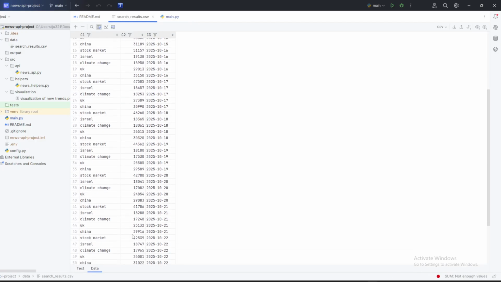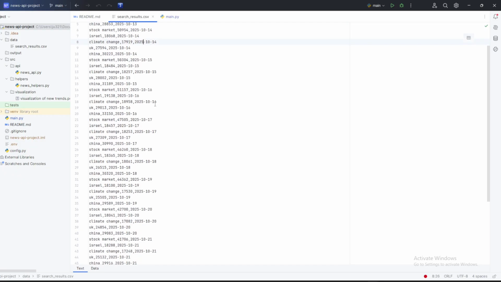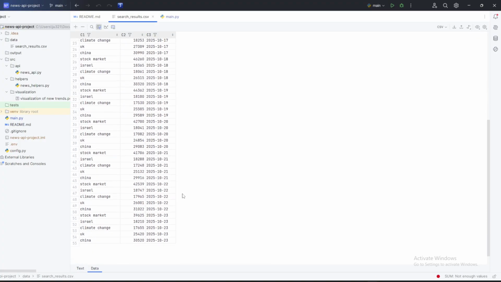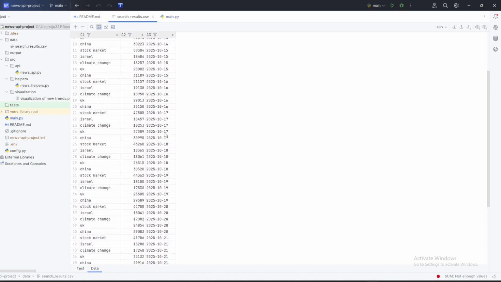And then here's actually the data that's found. Actually, this is not the data that's found. This is the data that is found. This is the raw data as gathered. As you can clearly see, it's just your most typical CSV file: the keyword, the total result, the date. There you go. And then obviously this is a little fun thing you can do with IntelliJ. It just lets you automatically format it so you can see it better.